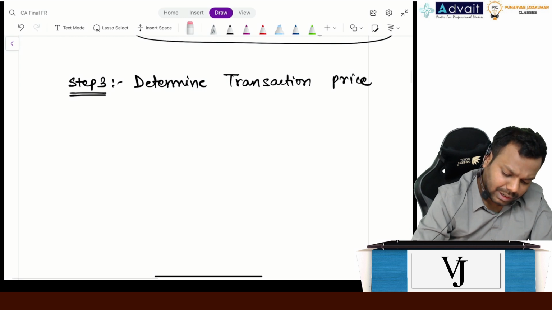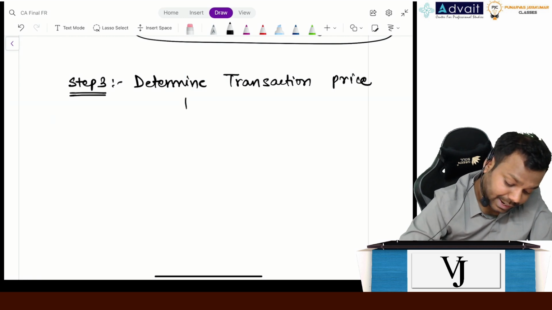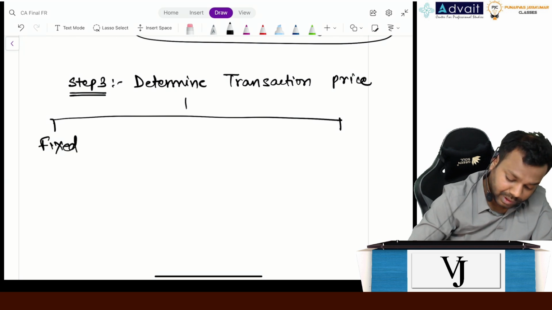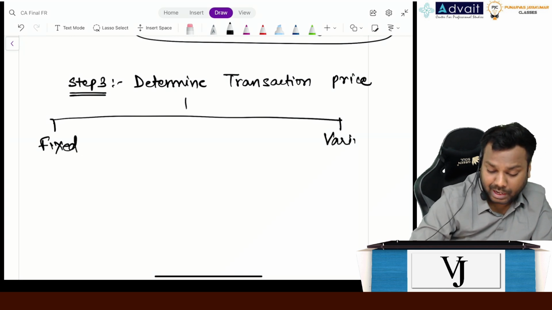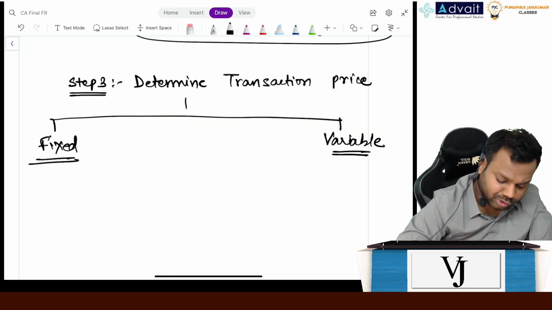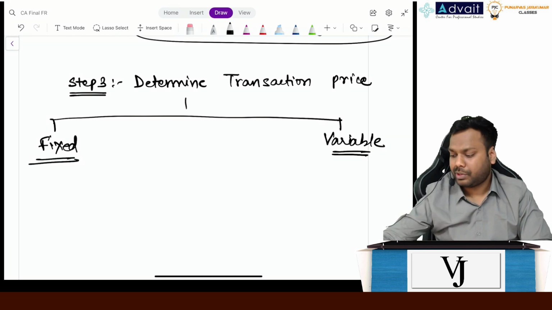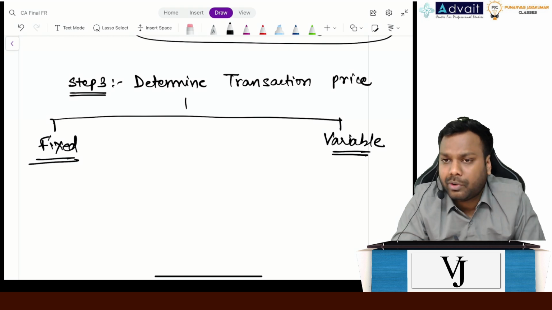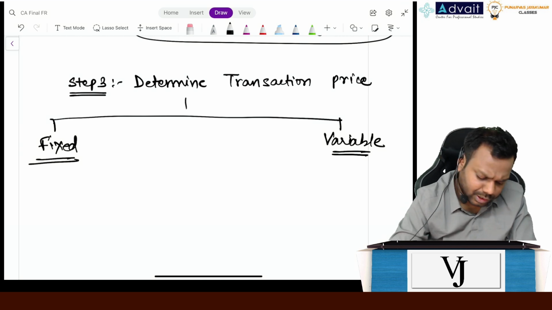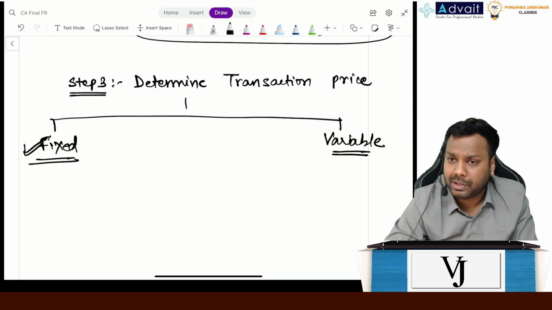Now understand, guys, transaction price can be fixed, can be variable. Fixed is very sorted. Let's suppose I have entered into a contract with a customer for sale of a particular product, and I will receive rupees 100 or rupees 1000, whatever it is. That's called fixed. I don't believe there is any challenge in the fixed.